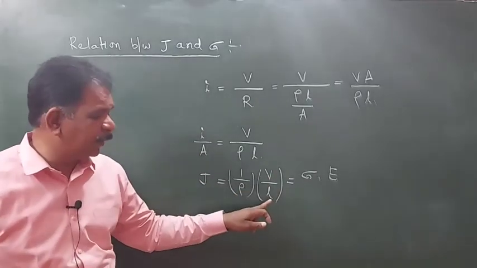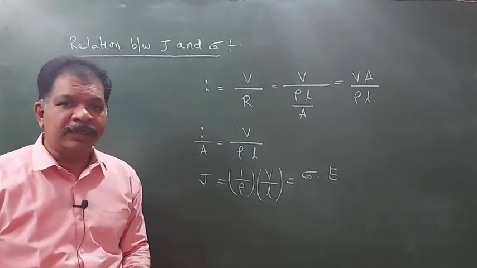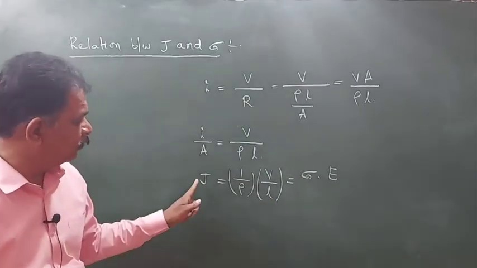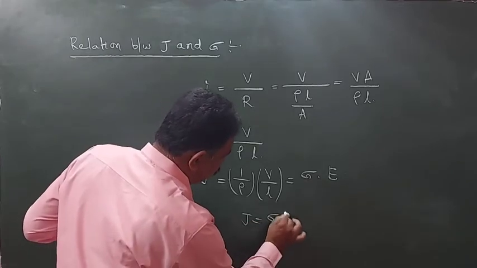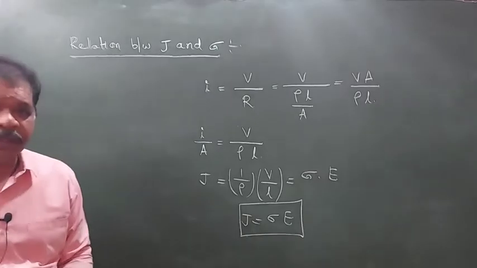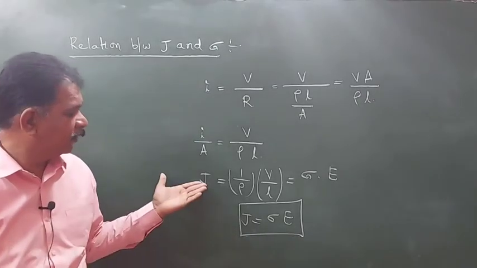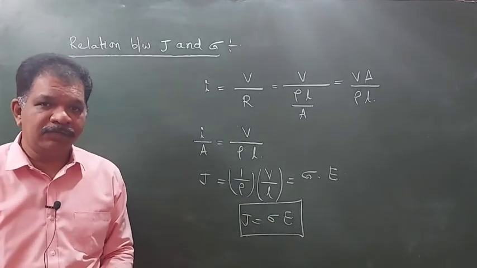Potential difference per unit length, this value will be equal to electric field intensity. So finally what we got, J is equal to sigma E, that is the relation between current density and conductivity.